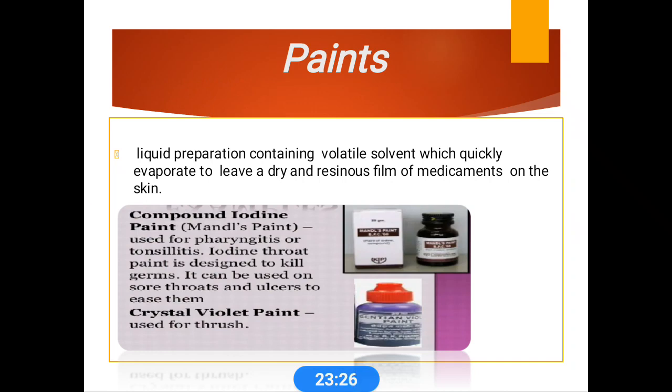The best example is Mandl's paint, an iodine preparation, mainly useful in pharyngitis, tonsillitis, and throat infections. Another example is crystal violet paint. These are the important paint categories.